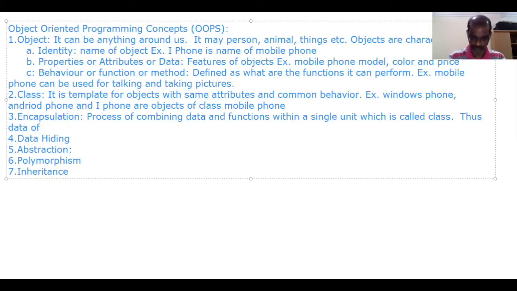Thus, member data of a class can be accessed by member functions of that class only.